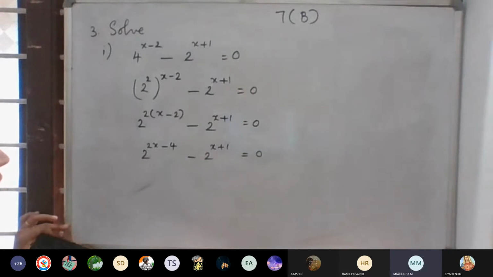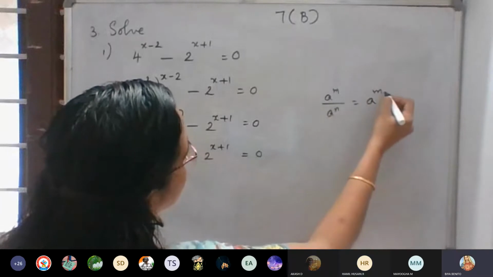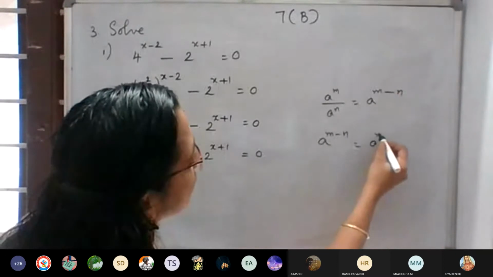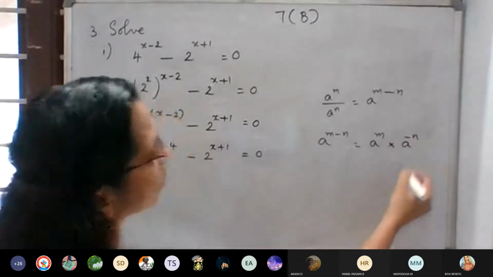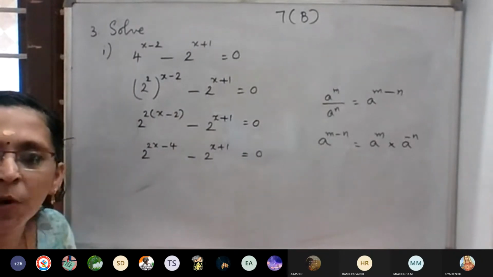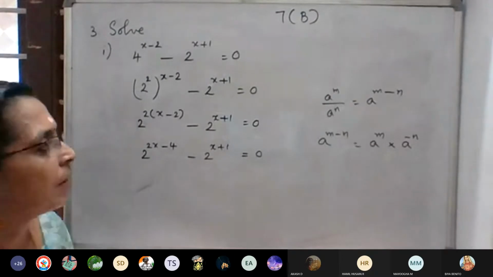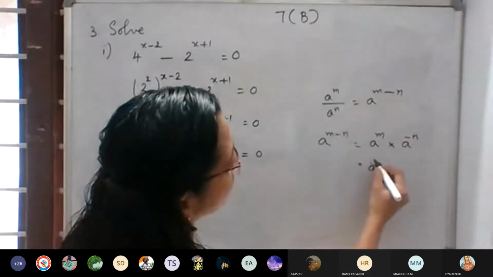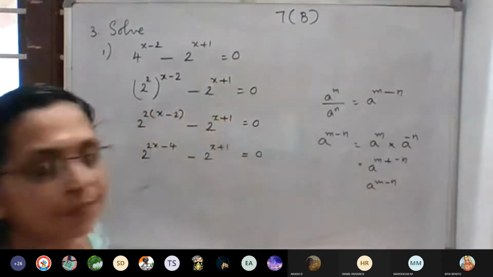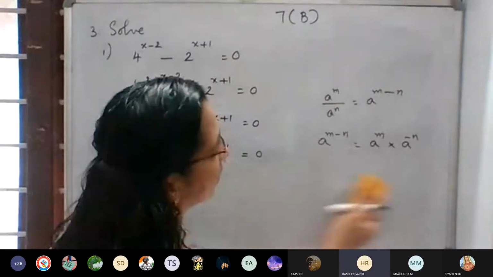Or you can write it as what? a raised to m divided by a raised to n is equal to a raised to m minus n. Or a raised to m minus n, we can write it as a raised to m into a raised to negative n also, no? Both ways we can write, no? Either in division form or in multiplication form. This can be written as a raised to m plus negative n, that is a raised to m minus n, no? Both are same. Understood? Yes, ma'am.